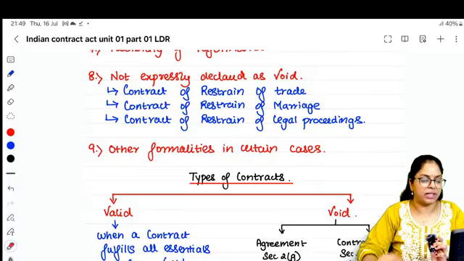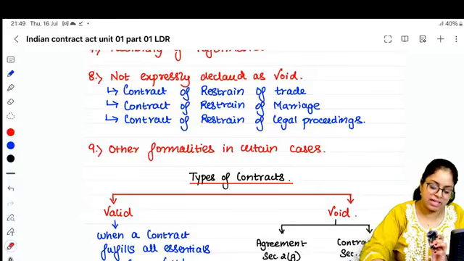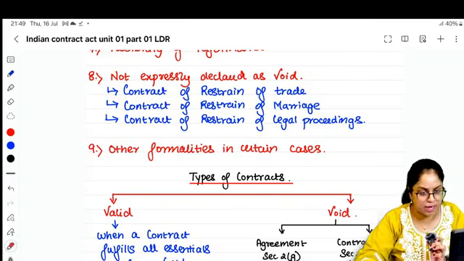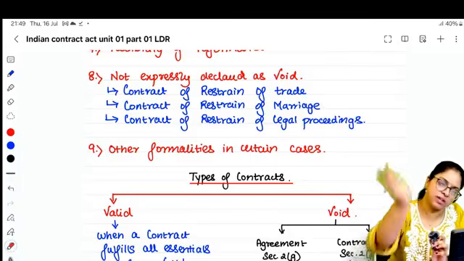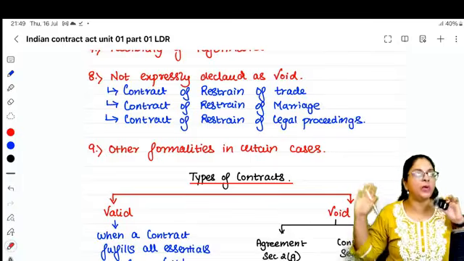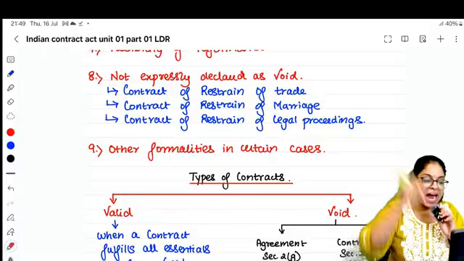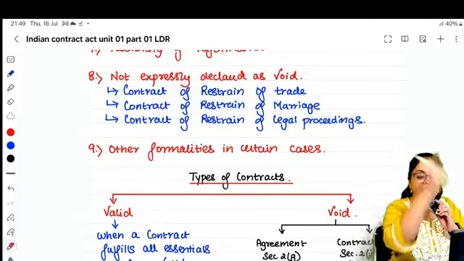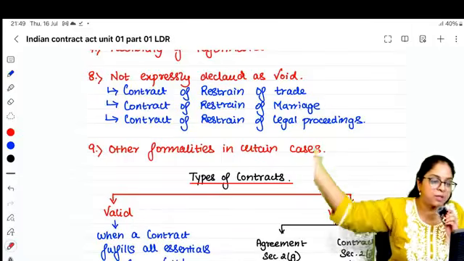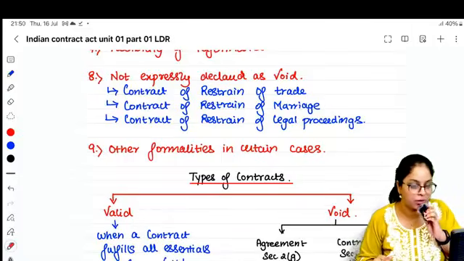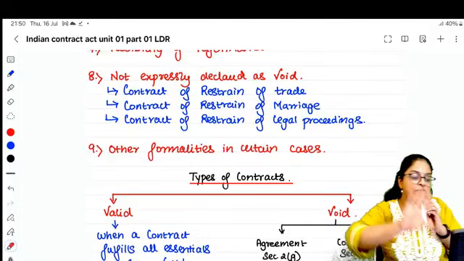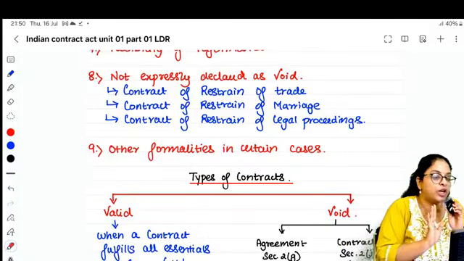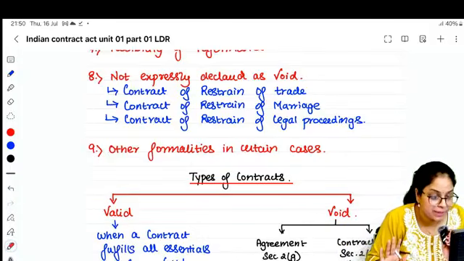You cannot get a contract signed from Jasir where I say, Jasir, I will give you 1 crore rupees, you're never supposed to get married. He will sign it, take the 1 crore, and with that 1 crore itself do a destination wedding. I cannot do anything about it because the Act is clearly telling you cannot enter into a contract where you stop somebody from getting married. No, that's not allowed. Though there are certain exceptions to that, which we'll read in unit number 3. For now, understand, you cannot restrict anybody from getting married.